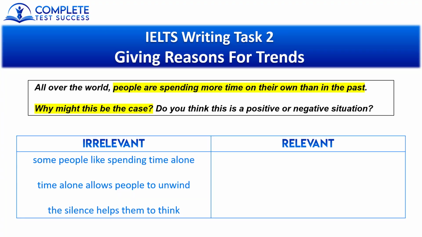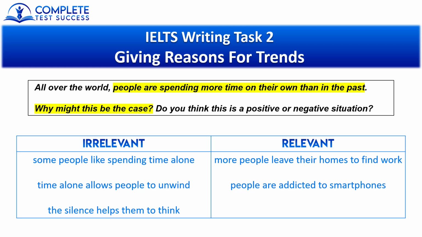Okay, so let me show you some examples of ideas that are appropriate because they're relevant. So relevant ideas could include, more people leave their homes to find work. So now we're comparing the past with the present. People are addicted to smartphones. So again, this is a comparison between what was happening in the past when people spent less time alone compared to now when people spend more time on their own.